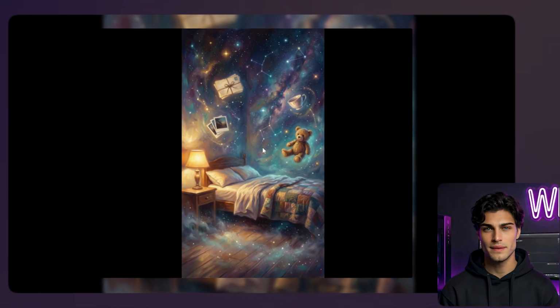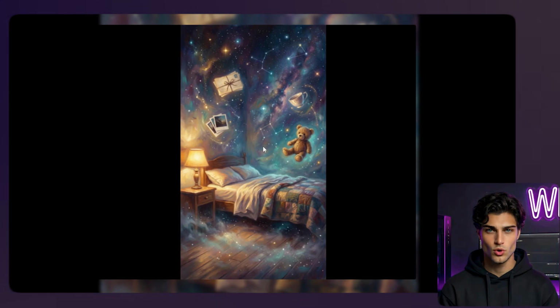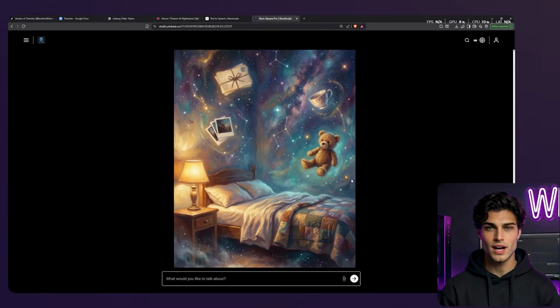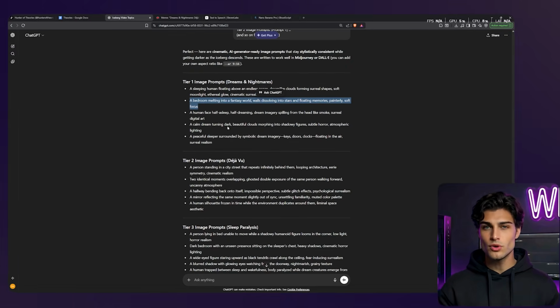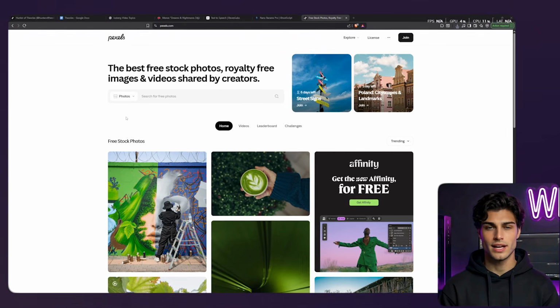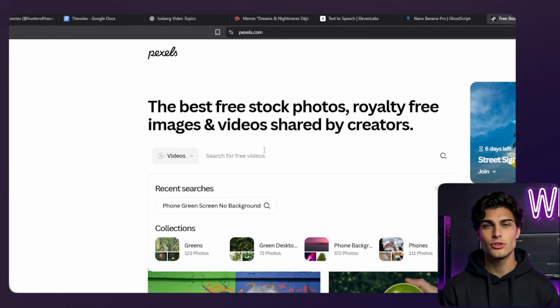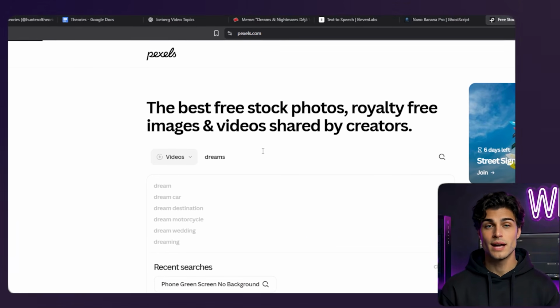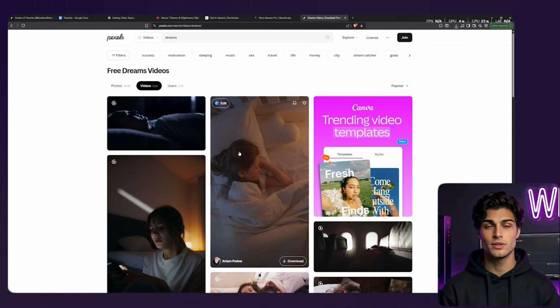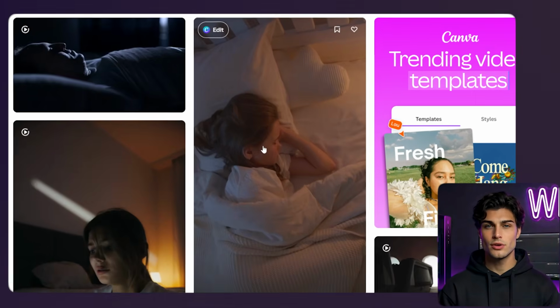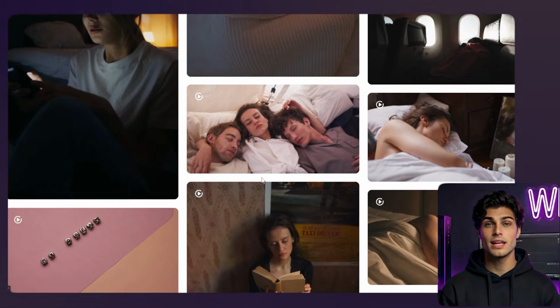I'm rendering these out one by one. I'm reviewing them. If one looks trash, I re-roll it. But usually, these models are dialed in. I'm saving all of these to a folder. If I need something generic, like just a background of space or a glitch effect, I'll hop over to Pexels, link in the Google Doc, and grab some free 4K footage. But for the core concepts, AI generation is the only way to get exactly what you need.